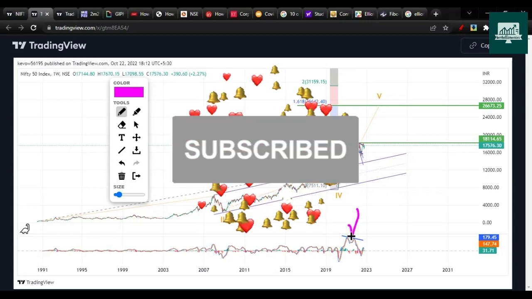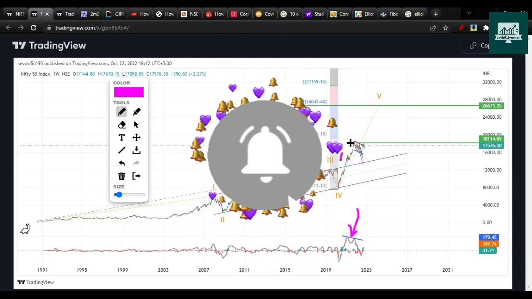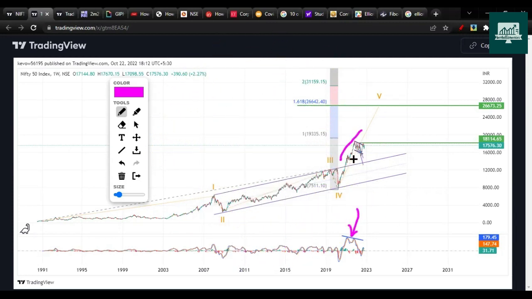Here you can notice there is a negative divergence, which is telling me that the Nifty has completed one wave cycle here. So in 5th wave, wave 1 could be completing here and wave 2 could be in progress. After that, we'll have 3rd wave, 4th wave and 5th wave like this. So this is the internal structure of 5th wave. So with that,